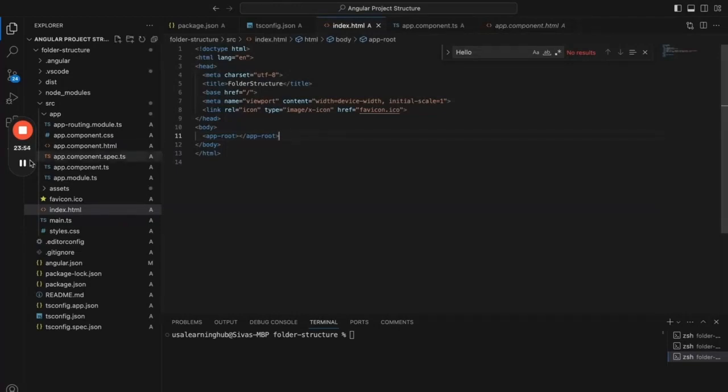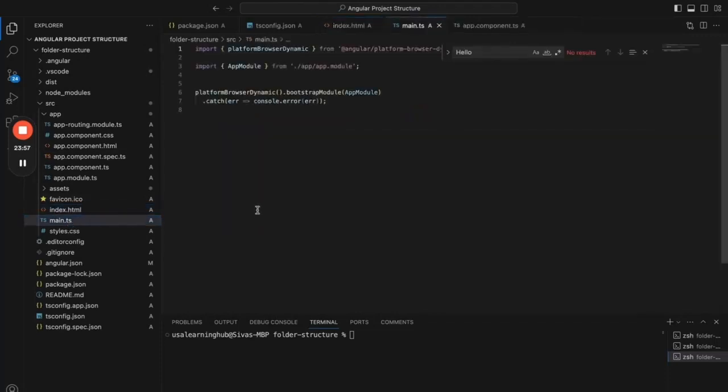And one more important file is main.ts. If anybody is coming from a Java background, they are already aware of the main method within a Java class. That is the main entry point to the application or a program. Similarly, the main.ts file is the entry point for the Angular application. And if you see, it is bootstrapping the app module.